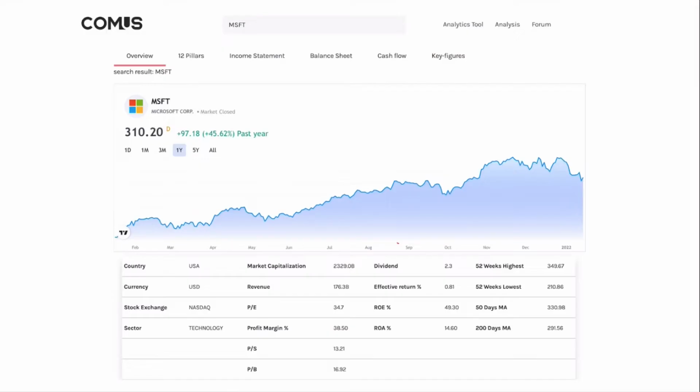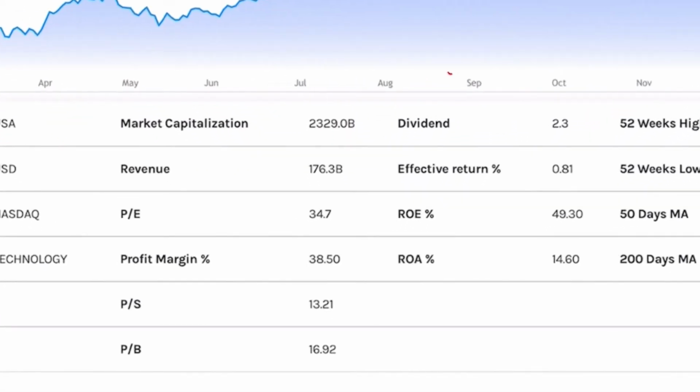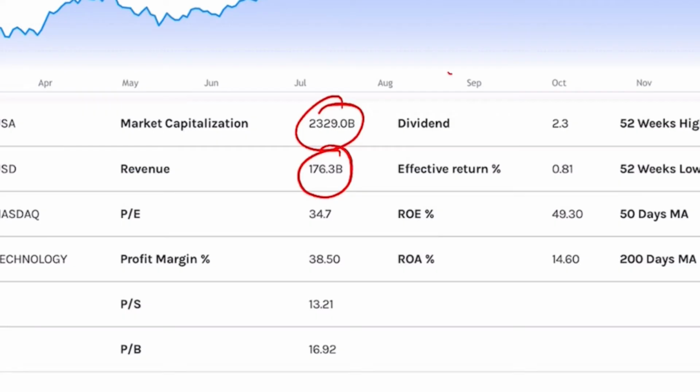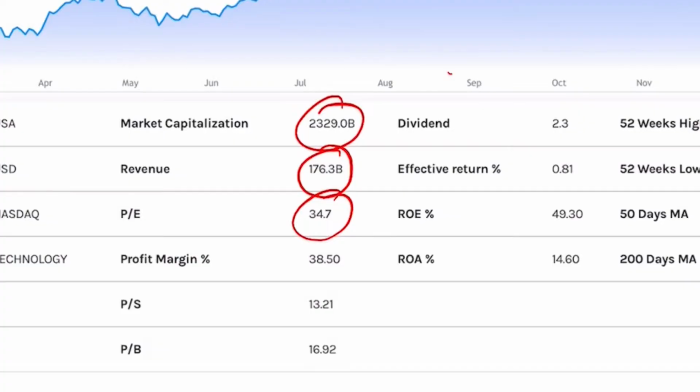As I mentioned, we're going to take a look at Microsoft, and they are traded on NASDAQ and are in the technology sector. If we go over to the screen, we can see that their market capitalization is at $2.3 trillion and their revenues are $176 billion. Their PE ratio is coming in at 34. Normally, I like a PE ratio of 20 or below. So having 35, that is too high for me. So that is a no.